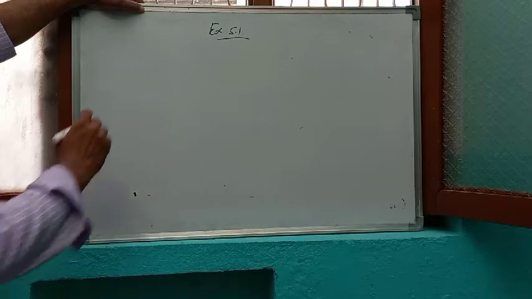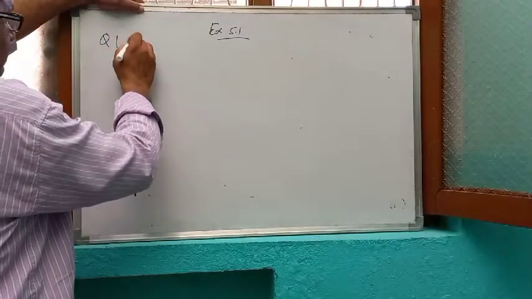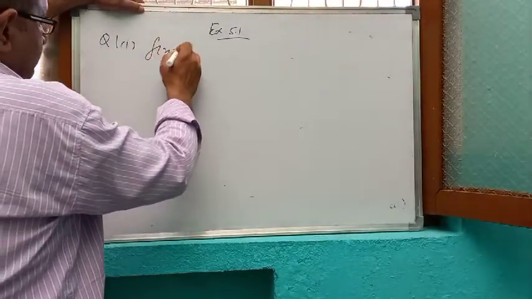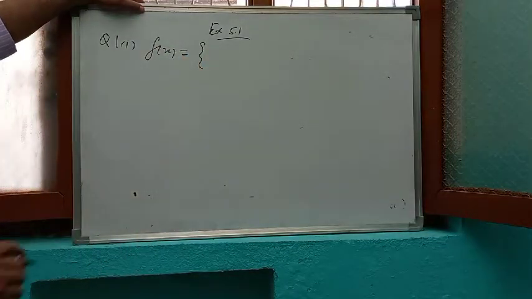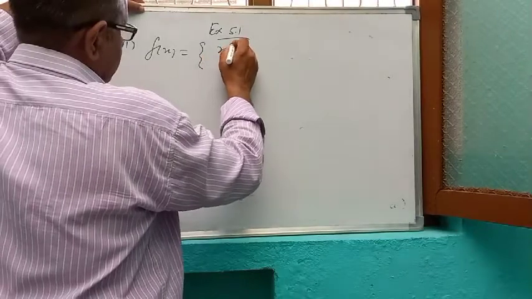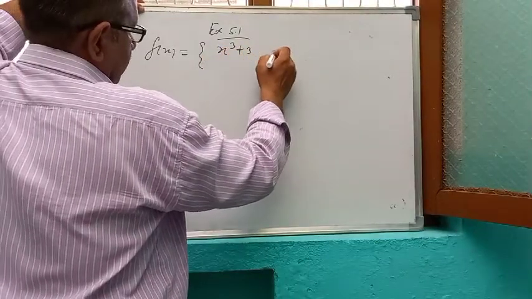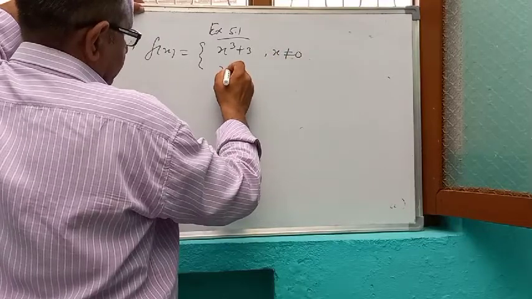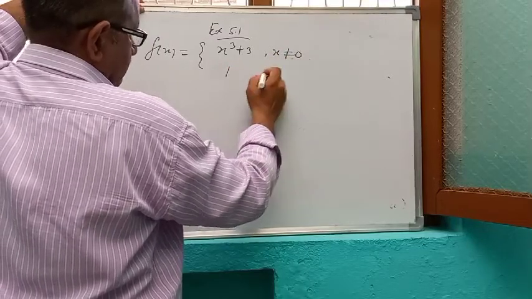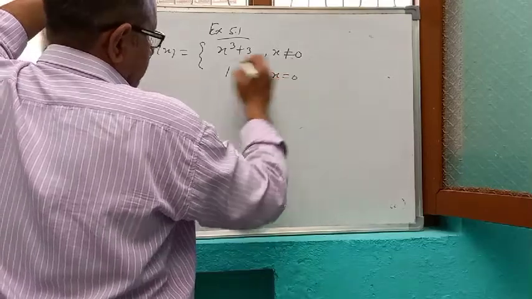See question number one, first part. f(x) is equal to x cube plus 3 if x is not equal to 0, and it is equal to 1 at x is equal to 0.